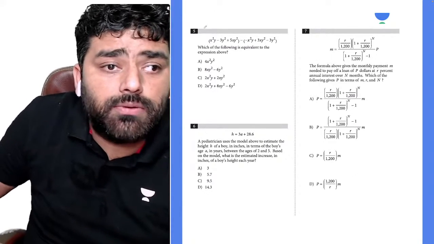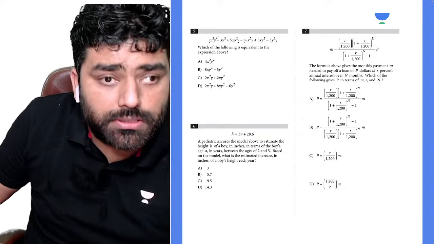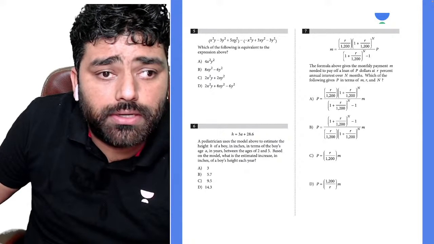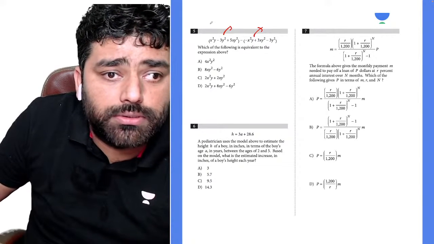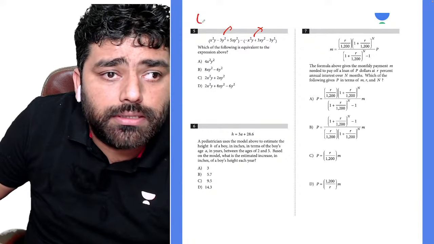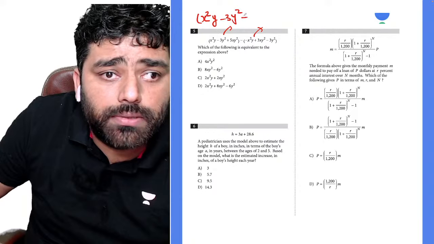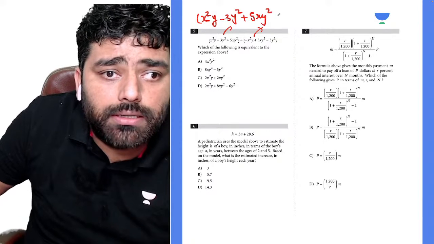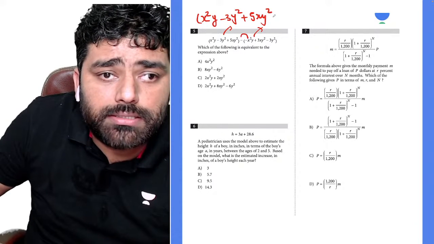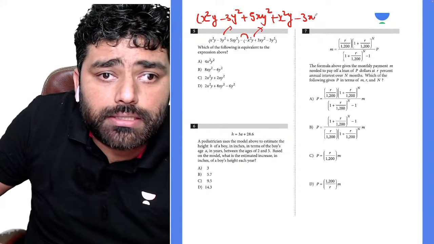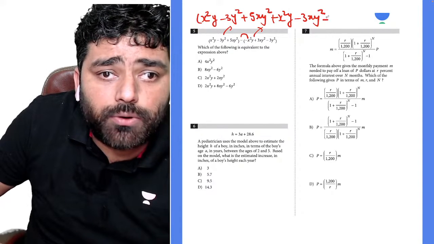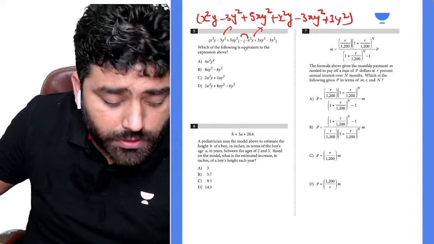Okay, so question number five. This is just a simple question. You need to solve this. There we have the two polynomials, and we need to simplify those expressions, right? So you just need to write x square y plus minus 3y square plus xy square, and this is going to be minus minus, that is positive x square y. This is negative 3xy square, and this is positive 3y square, right?